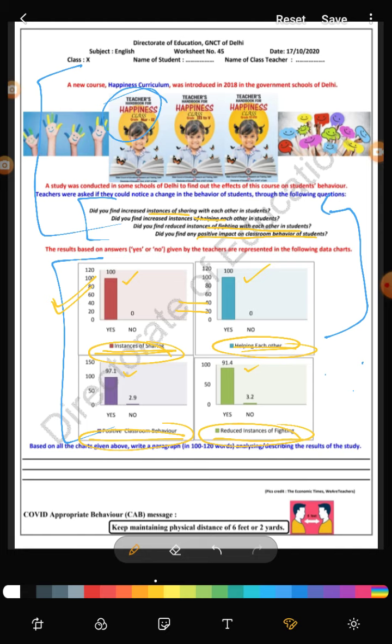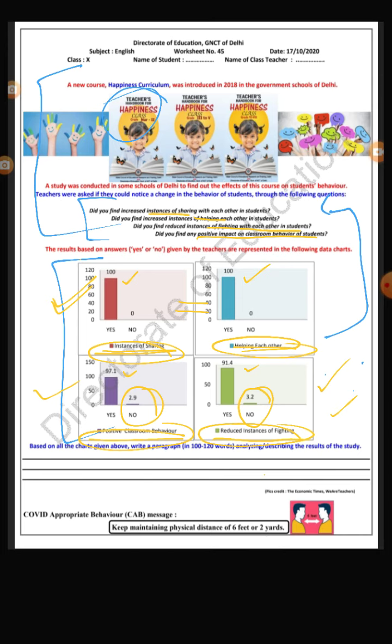So पॉजिटिव बिहेवियर 97.1 आया है और फाइटिंग के इंस्टांसेस 91 पॉइंट स्टूडेंट्स के नहीं हैं. So here it is 3.2 and here it is 2.9. So fighting instances need to be worked on. स्टूडेंट्स को और पॉजिटिव करना चाहिए ताकि हमारे पास में अच्छे स्टूडेंट्स शेयर करें, पॉजिटिव बिहेवियर रखें, and they don't fight in the class. And there is no negativity in the class. When the environment is positive, then we learn more.